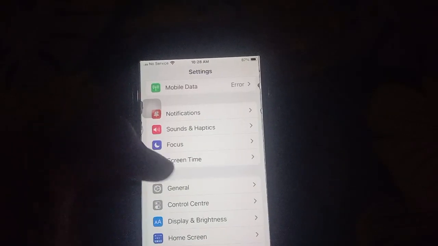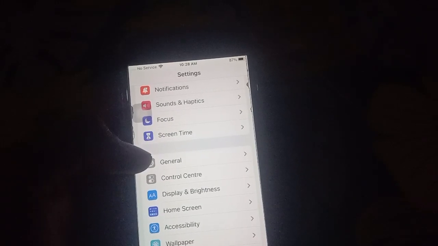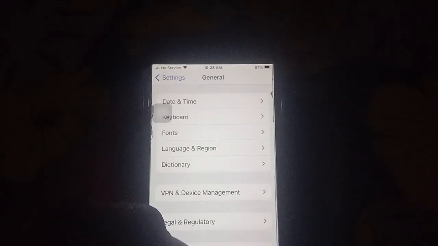So the last solution is to reset all settings. Go to Settings again, then click on General, scroll up, then click on Transfer or Reset.